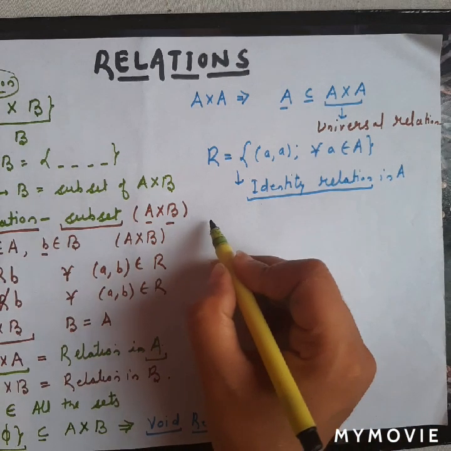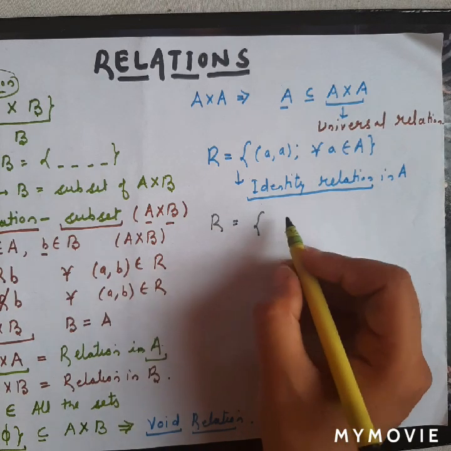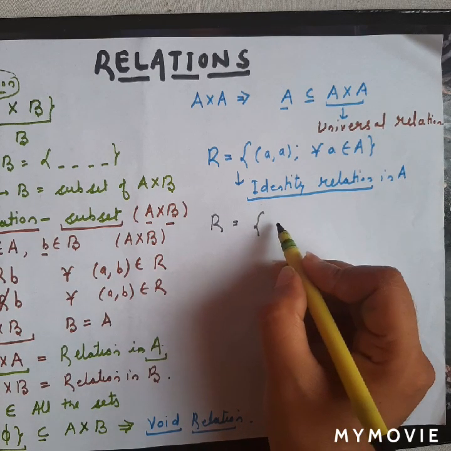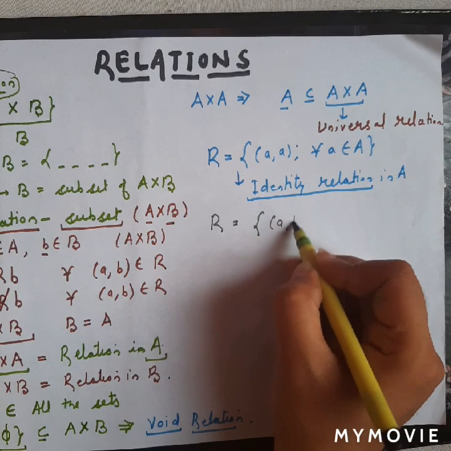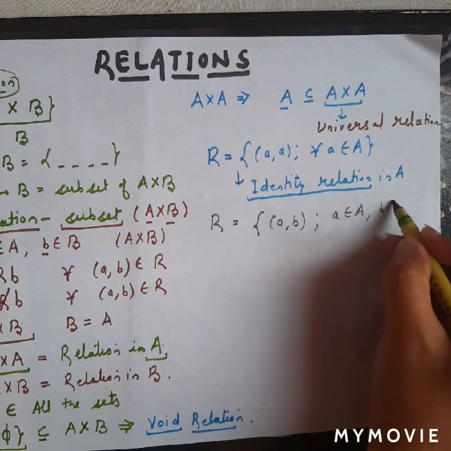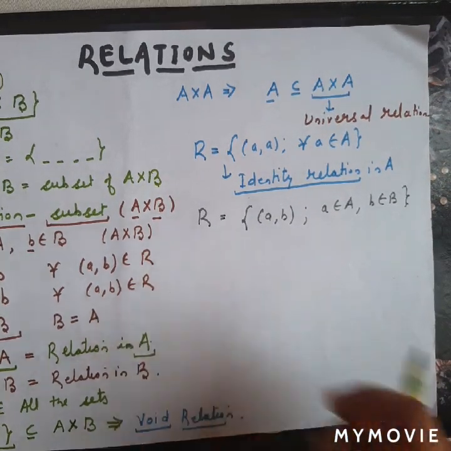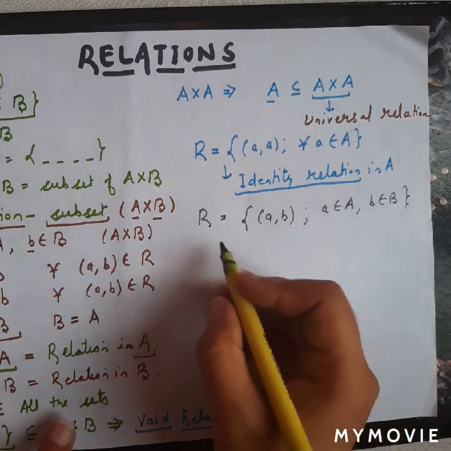As we already know, we have any set. Let this set be the collection of all the elements (a, b) such that a belongs to A and b belongs to B. Firstly I will consider a set.